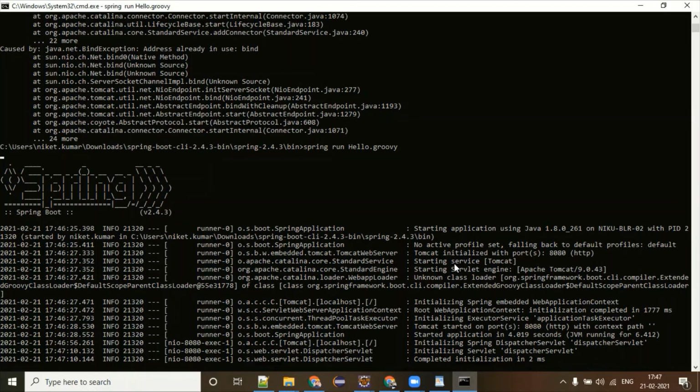This is one of the web applications. It requires a Tomcat server, but do you see I have installed Tomcat for this? No. Look at this console. It is saying Tomcat initialized with the port, and then Tomcat is started on this port. So this has a lot of dependencies added, and among them, one of the dependencies is Tomcat also. So it is running Tomcat as a service.